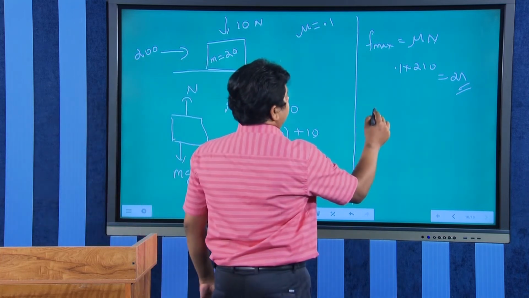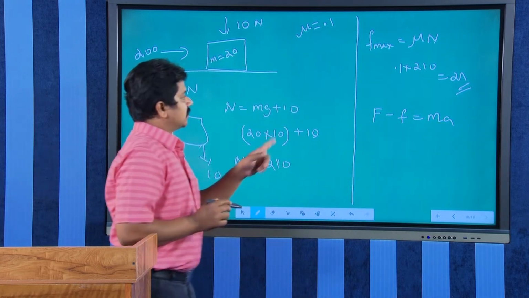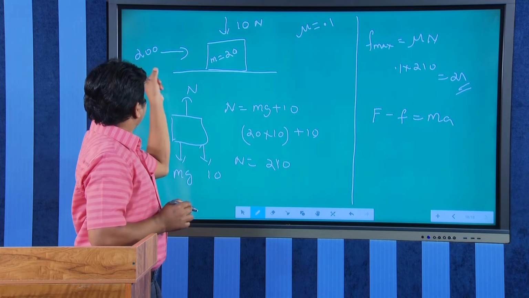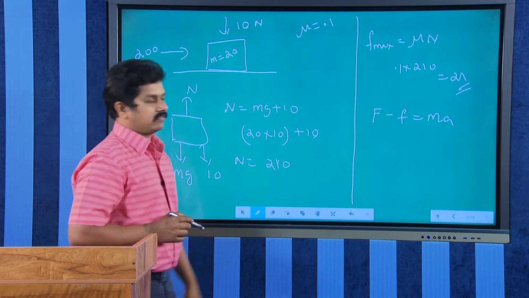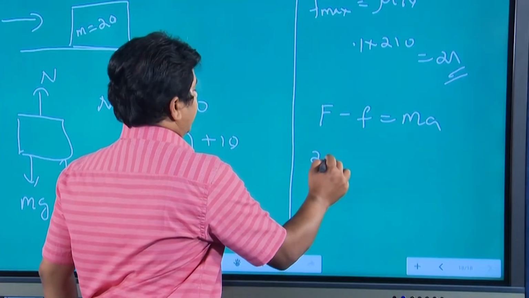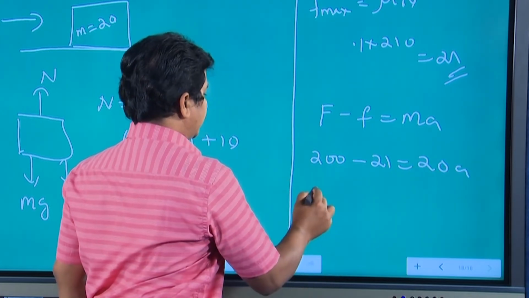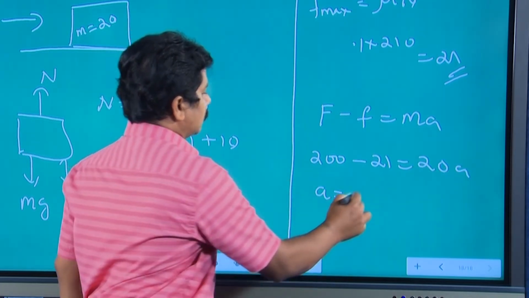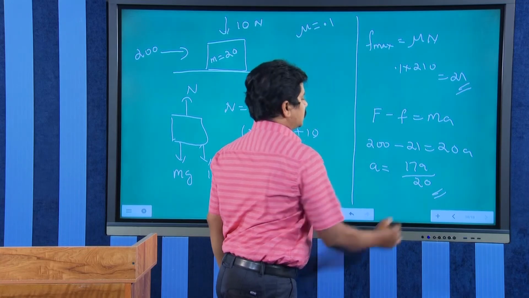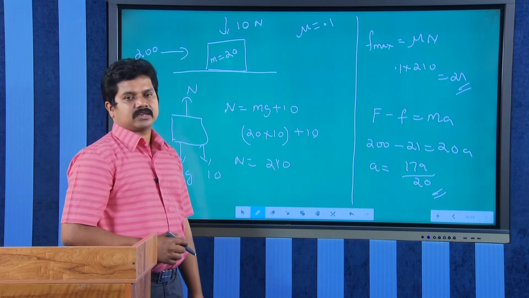Now, the equation will be F minus f equal to ma. The block will move, right, because friction is only 21 and applied force is 200. So, definitely the block will move, and the kinetic friction will be acting. So, 200 minus 21 equal to 20a. So, you will get a equal to 179 by 20. This will be the acceleration in this case.